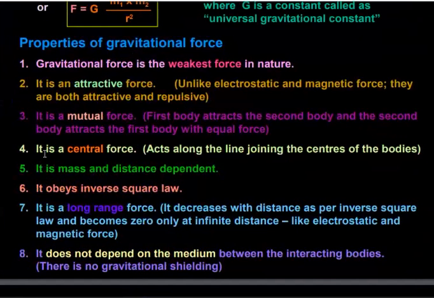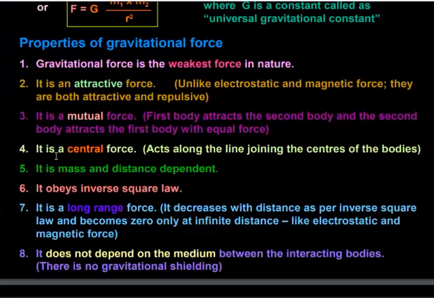Gravitational force is a central force, that is, it acts along the line joining the centers of the bodies, and it is a mass dependent and distance dependent force.